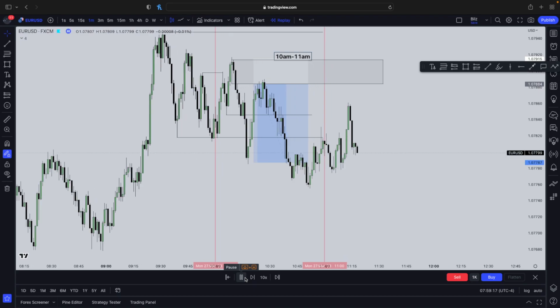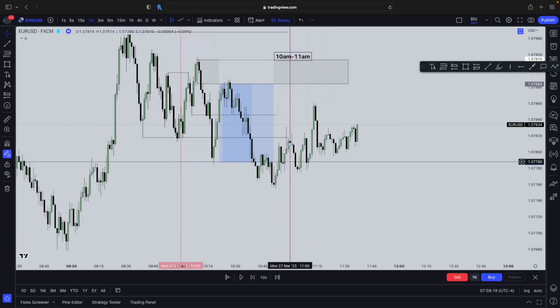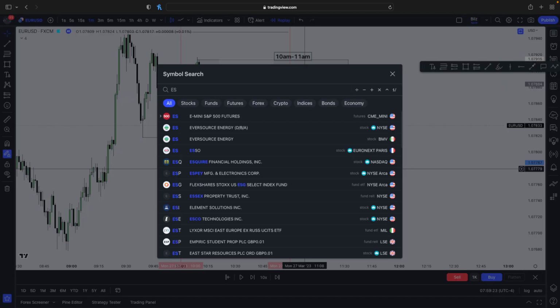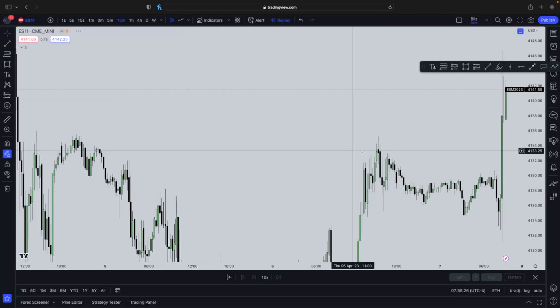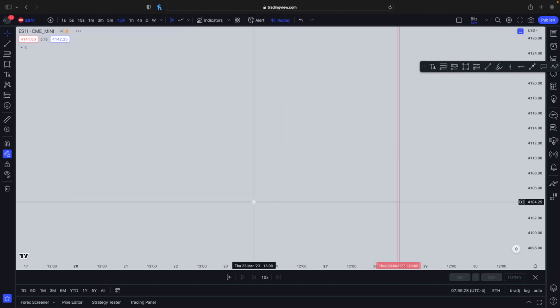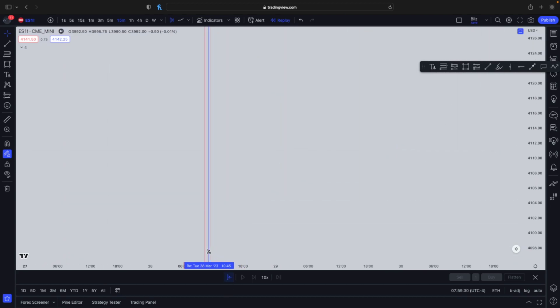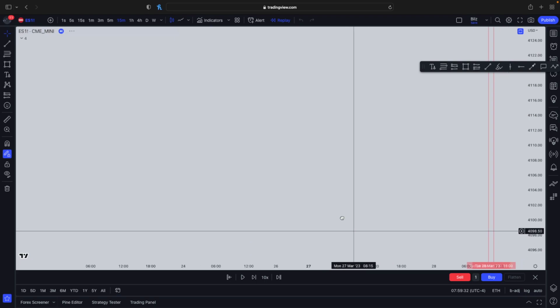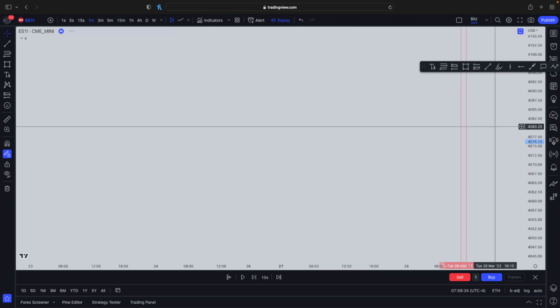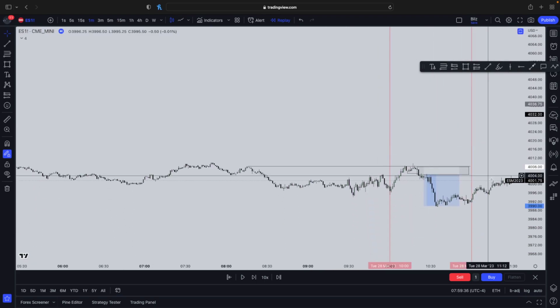And let's see what happens at this time right here. As you can see, it started reversing at 11 o'clock. So everything in this strategy has a meaning. Okay, so now let me go on SP500 for the final example, and I'll let you guys actually analyze this yourselves. Okay, so don't look at the charts, everyone. Let me just go on the 1 minute time frame, and let's do this.